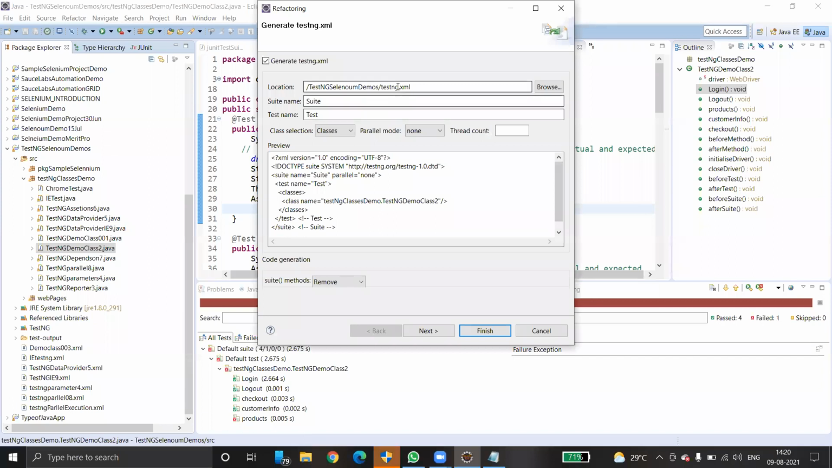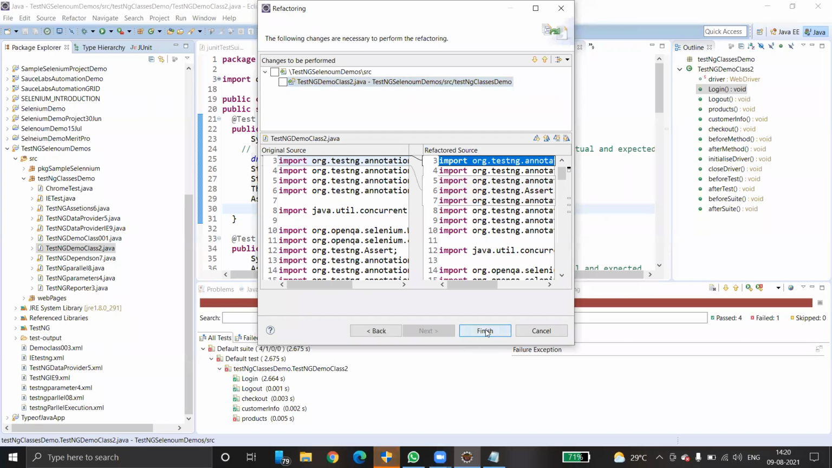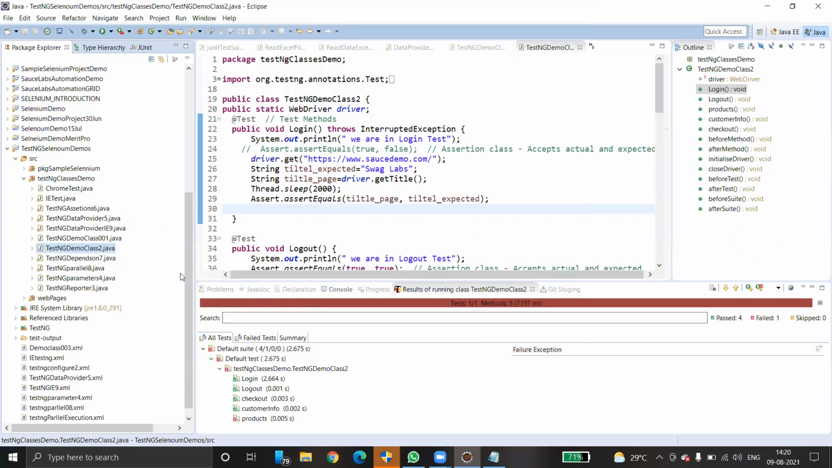Show me. So this is TestNG configure 2. Okay, this is a login test suite. The suite name you have to give is Swag Labs Automation Test Suite. So what's the test name? Test name is login test. Okay, let's click next. Click finish. Right, done. So this is the TestNG configure2.xml file.